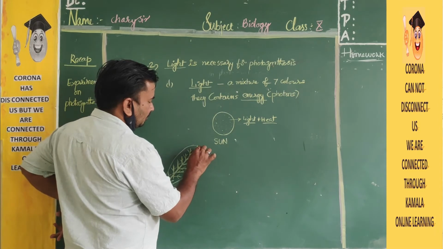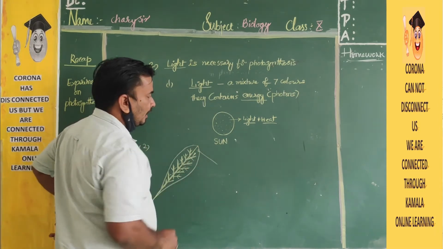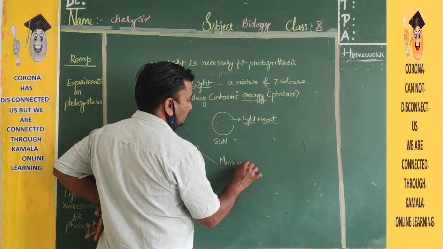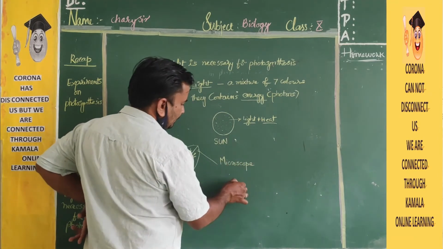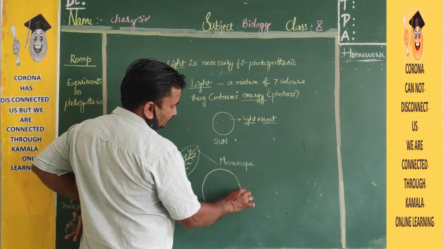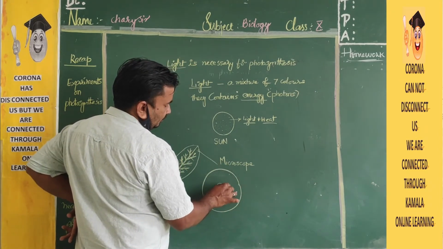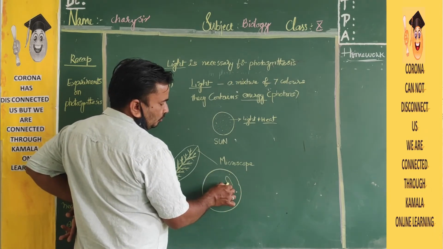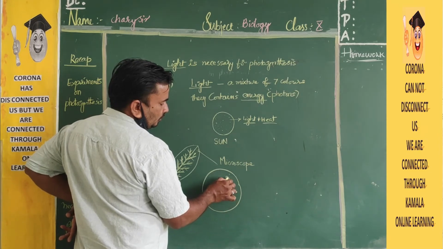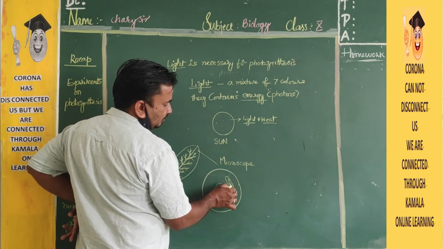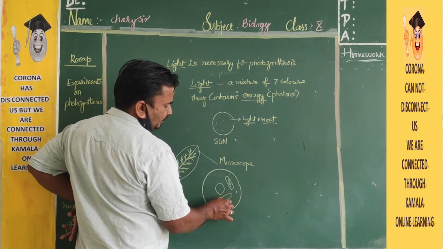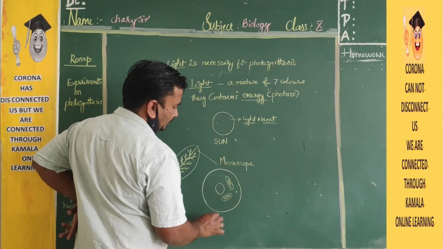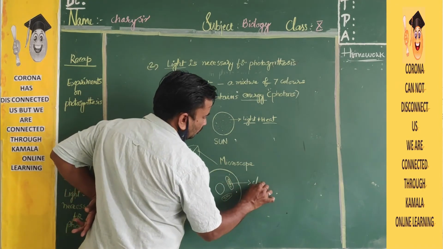If you cut some portion of the leaf and observe it under a microscope, we can see the cell. Inside the cell, the nucleus is there, and in between is the cytoplasm. Here there are oval-shaped structures, so many of them. These are nothing but chloroplasts.